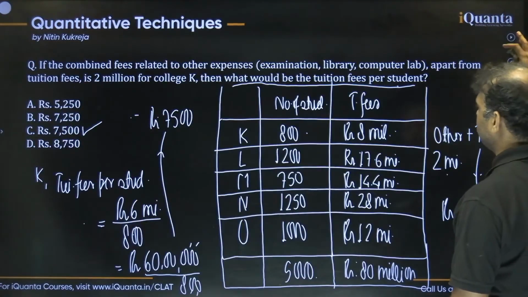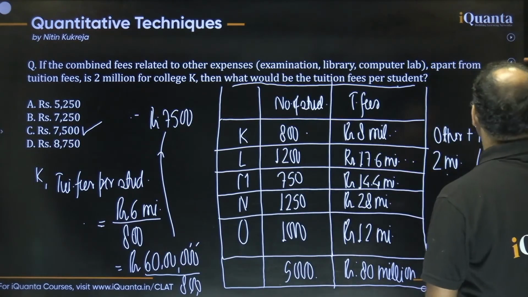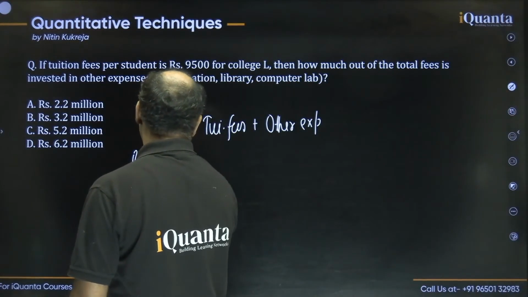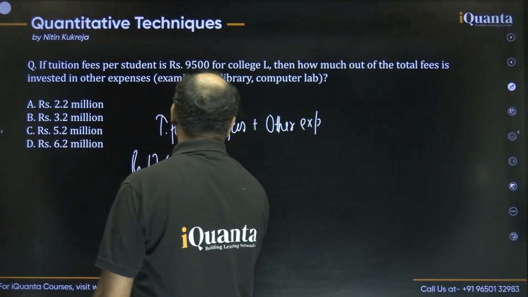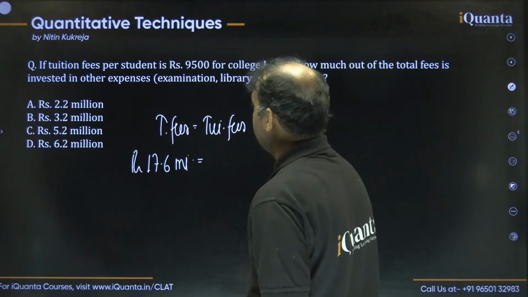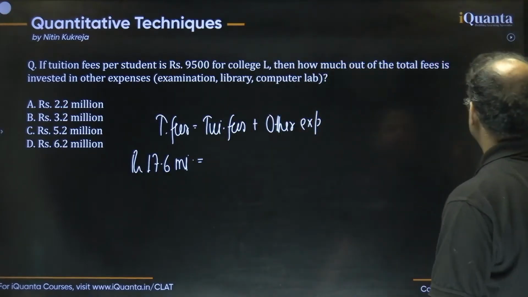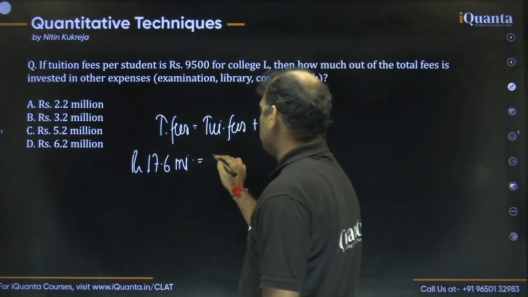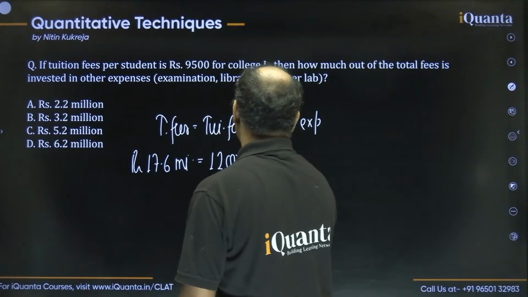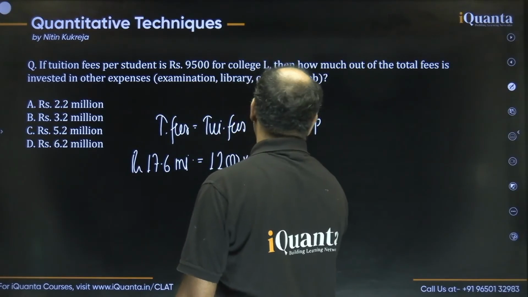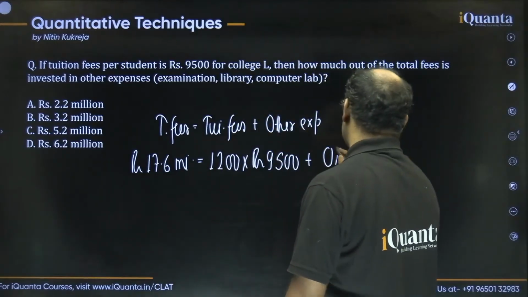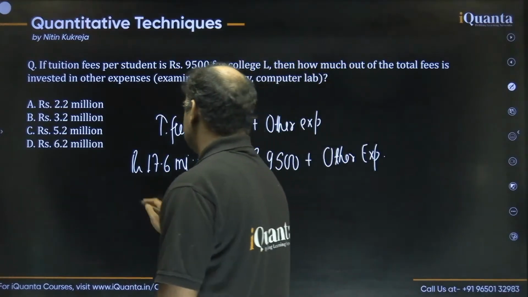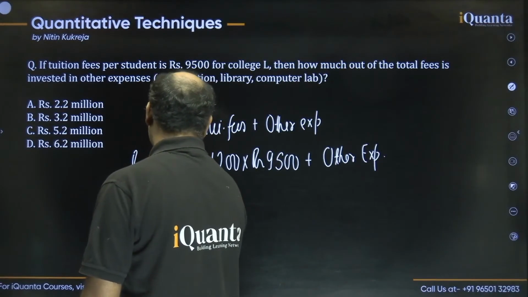Okay, they're talking about the college L. So what is the total fees of college L? That is 17.6 million, right? We can just say that, okay? 17.6 million, number one thing. Now the tuition fees that is given to us is 9,500 per student, right? So how many students do we have in college L? We have 1,200 students in the college L. So you'll say 1,200 into rupees 9,500, plus the other expenses. So this is how we can quickly calculate the other expenses, all right? Simple things. So this is 17.6 million.